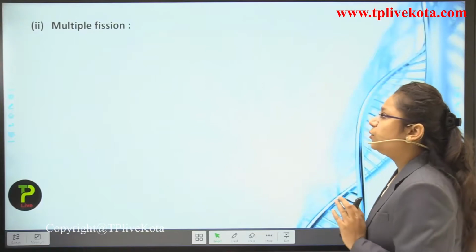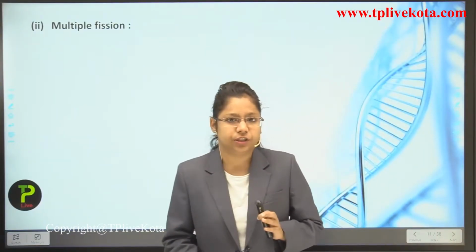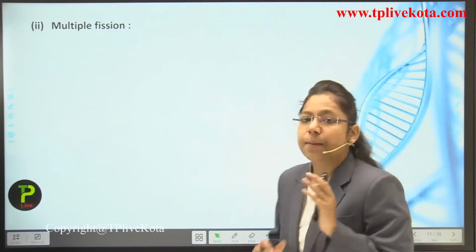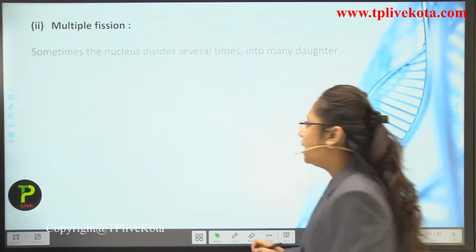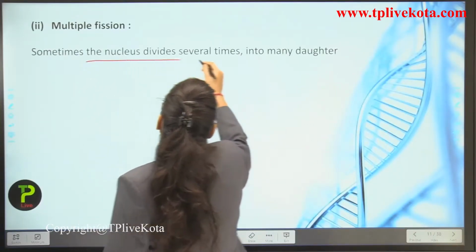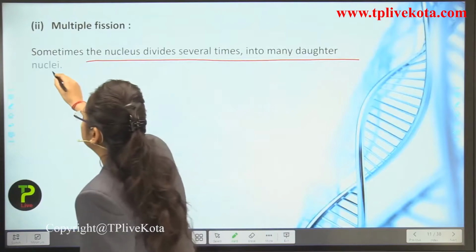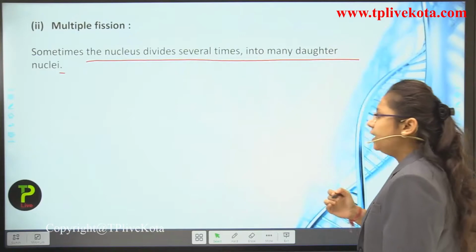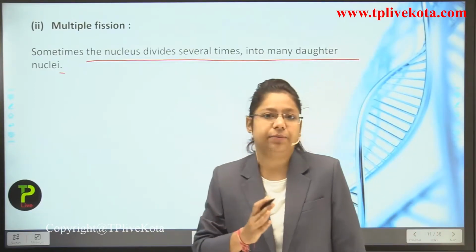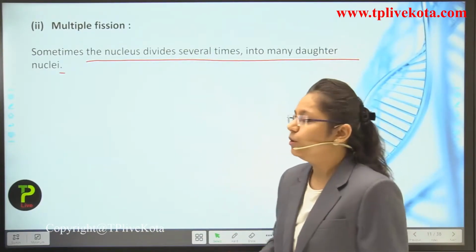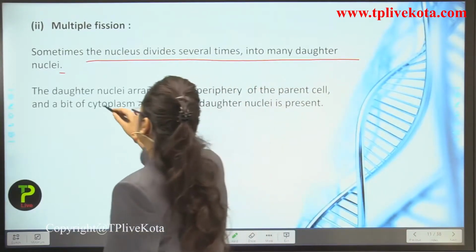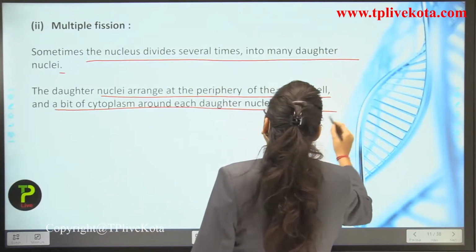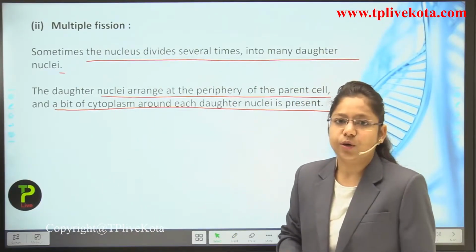Now students, we are going to talk about the second type of fission. Firstly, we talked about binary fission. Now this is the second type of fission, which is known as multiple fission. So students, now you can see here, sometimes the nucleus divides several times into many daughter nuclei. If a single nucleus is getting divided several times, it forms many nuclei at a particular time. Now the daughter nuclei arrange at the periphery of the parent cell and a bit of cytoplasm around each daughter nucleus is present.